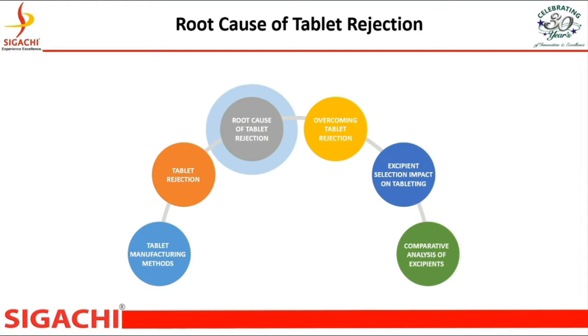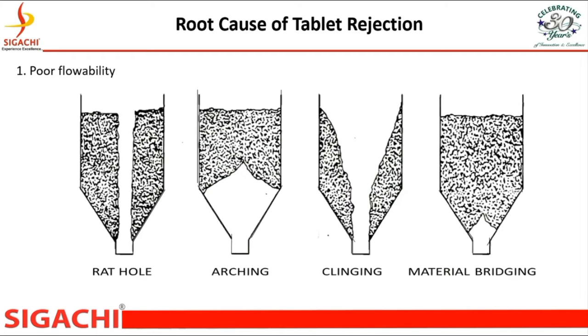Root cause of tablet rejection. Poor flowability. Due to poor flowability, powder does not fully discharge. It could be due to a common powder flow problem called rat holing. Arching is the flow obstruction in a mass flow vessel where a stable powder arch forms across the outlet walls of the hopper. The rat hole diameter is significantly larger than the arching diameter. A bridge forms when wall friction holds up the ends of the arch. To overcome bridging, the wall friction must be reduced or prevented from occurring.